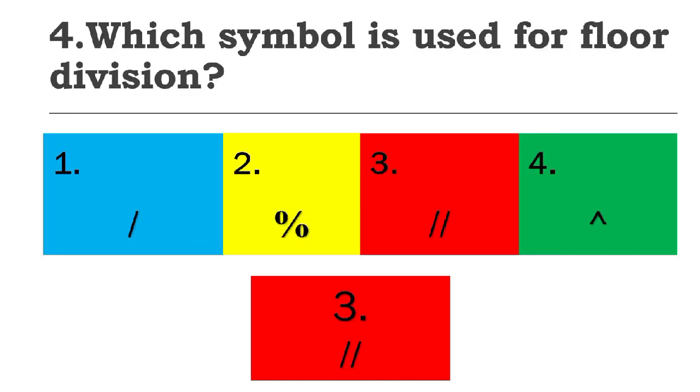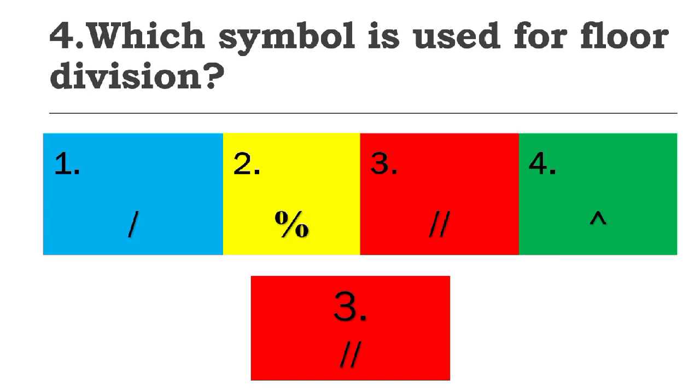Which symbol is used for float division? There are some operators here. Option 1 is division, option 2 is modulus division, option 4 is exclusive OR, and option 3 is the float division operator, 2 slashes.